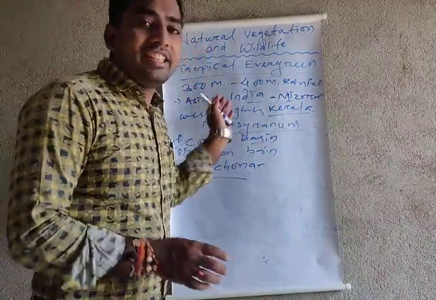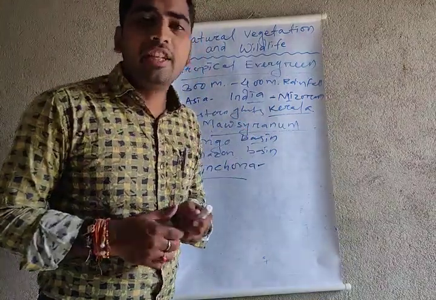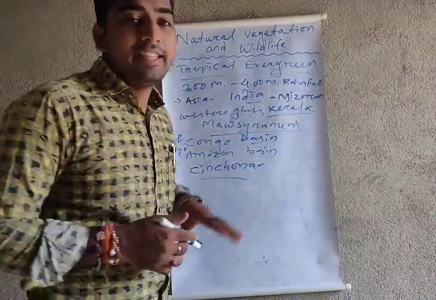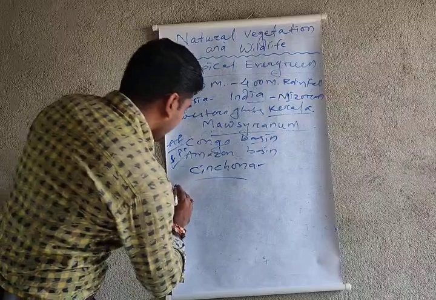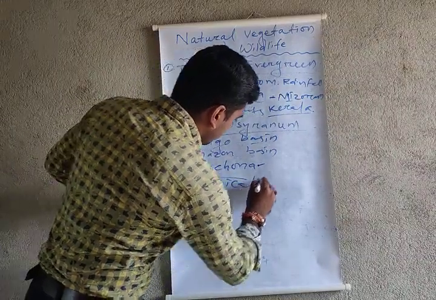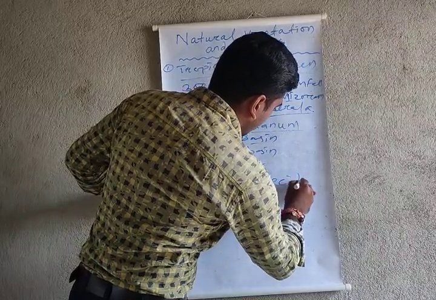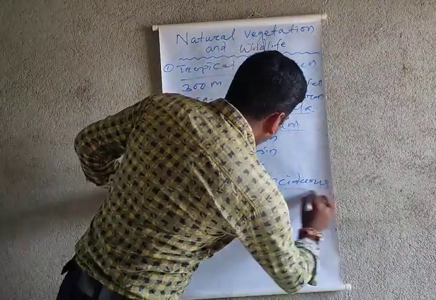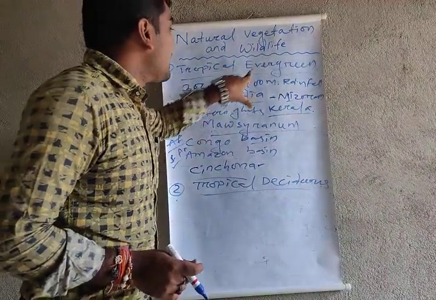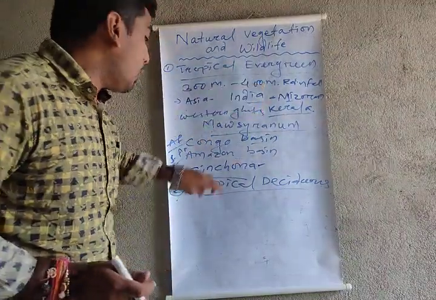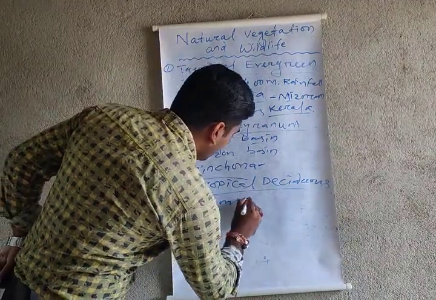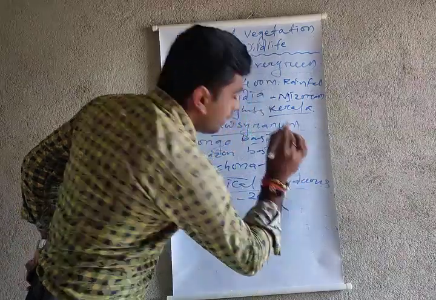In this chapter we mostly read 3 points: nature, vegetation and wildlife. First is this, and second we are going to the tropical deciduous forest. The tropical evergreen forest gets 300-400 of rainfall, and the tropical deciduous forest gets only 100 to 200 of rainfall.